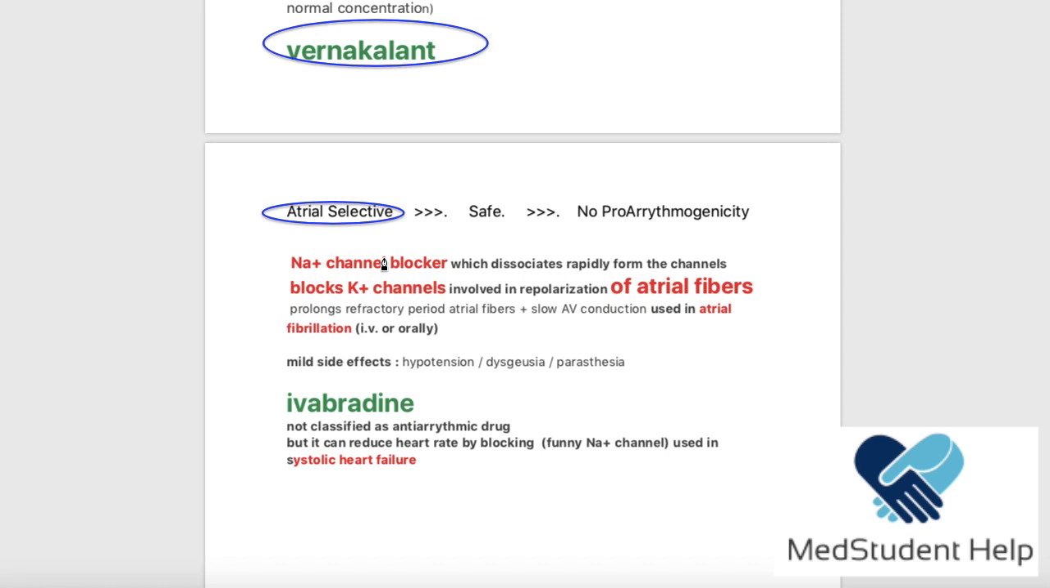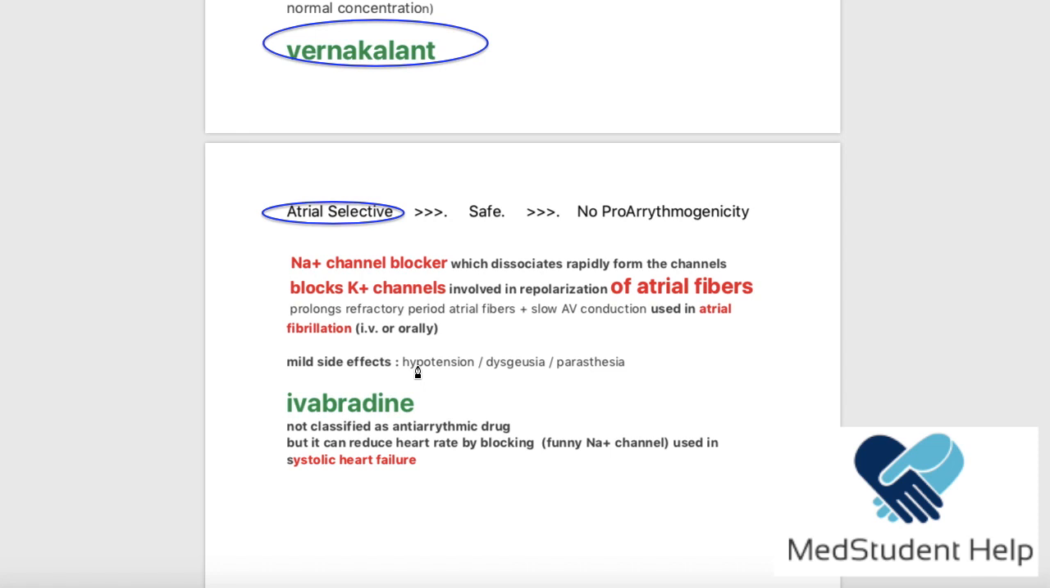Now, how does it work? It is a sodium channel blocker, which dissociates rapidly from the channel, and it also blocks potassium channels involved in the repolarization in the atrial fibers. So blocking the sodium channels is gonna basically make the upstroke phase slower. Blocking the potassium channel is gonna make the repolarization longer, but in the atrial fibers, which means that we can use it for atrial fibrillation, of course. And it can be used IV or orally. That's enough about it. It has some side effects like hypotension, dysgeusia, and paresthesia.